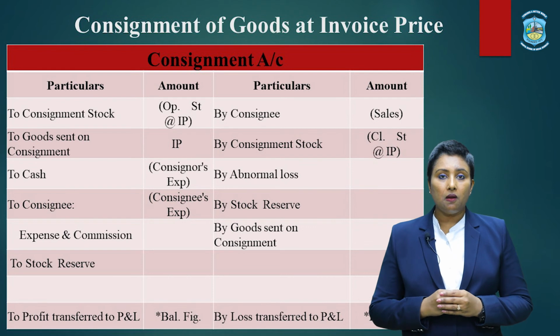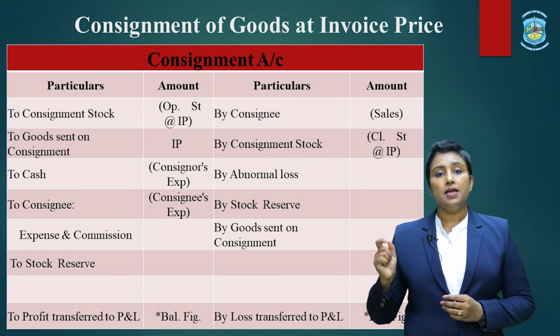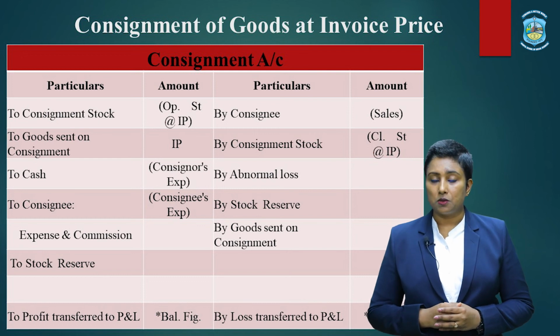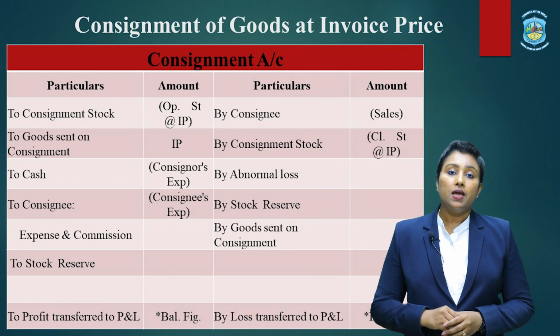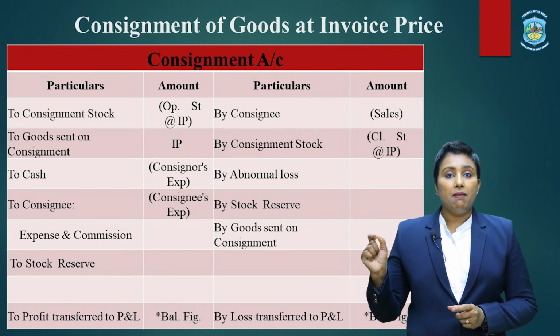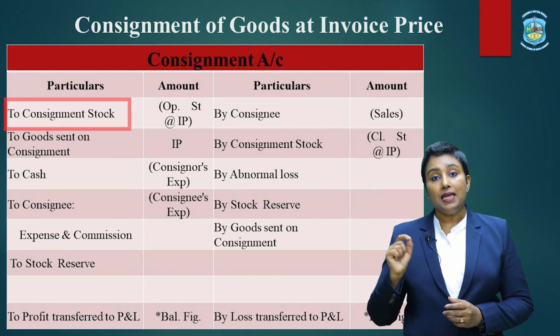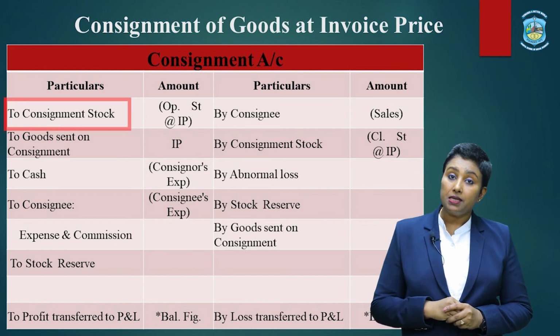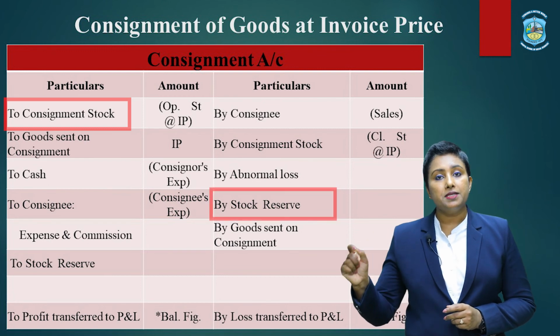Similarly, we will be recording all the consignment stock also at invoice price in the credit side of the consignment account. Now, to nullify the effect of profit, we credit the amount of the profit included in the opening stock in the credit side of the consignment account by simply writing as by stock reserve.